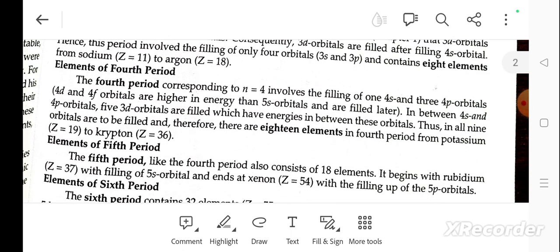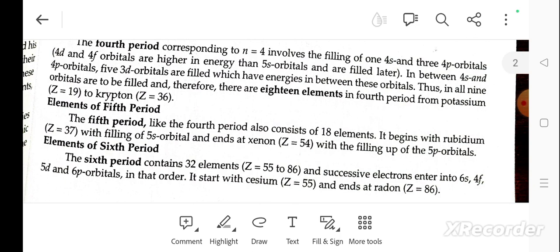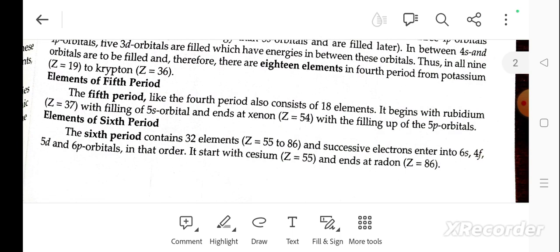The elements of the fourth period, corresponding to n equal to 4, involve the filling of 4s and 4p orbitals. 4d and 4f are higher in energy than 5s and are filled later. In between the 4s and 4p, the five 3d orbitals are filled, with energy in between these elements. So all the 9 orbitals are to be filled, and therefore there are 18 elements in the fourth period of the periodic table.